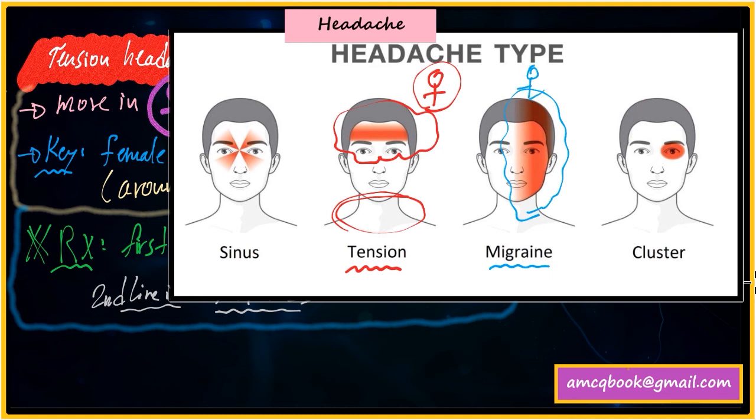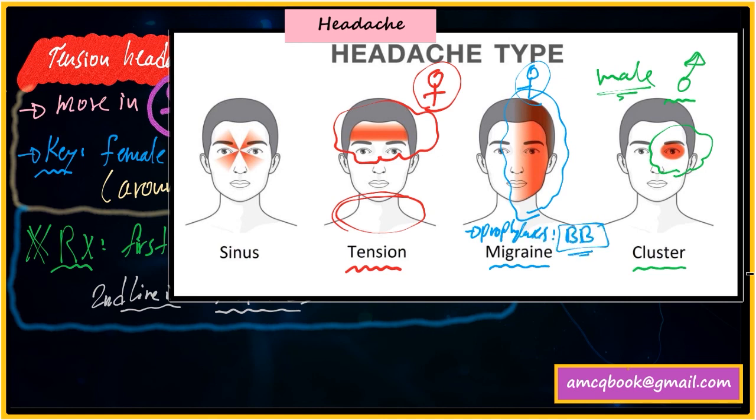Migraine is a unilateral headache, common in females, while cluster headache is common in males and it's retroorbital pain. For prophylaxis of migraine, it's done by using a beta blocker, and for prophylaxis in cluster headache, it's done by a calcium channel blocker like verapamil. And for treatment of tension headache, it's relaxation and massage techniques.